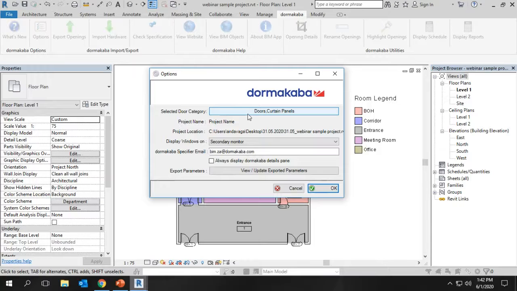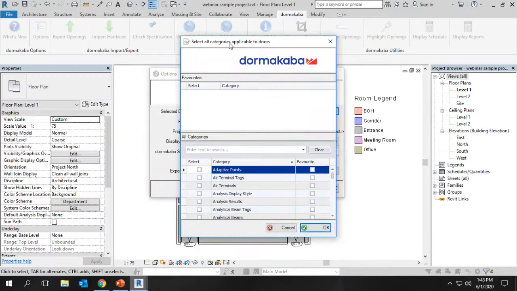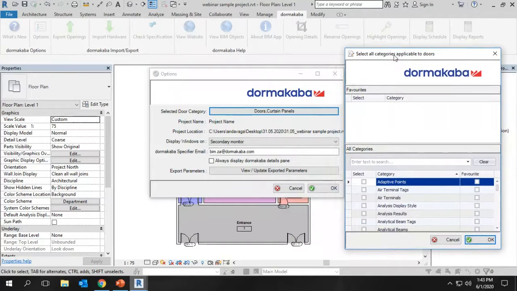Here we have the option to select the category. Sometimes the doors may fall under other categories as well. So the default category is the door. If the door falls under some other category, let's say the designer has put in a curtain wall, so the curtain door comes under the curtain panel. If the door is under the curtain panel, you can add that panel category into the door schedule as well. If it is a generic model or specialty equipment, you can add that category into the door schedule in addition to the normal default door category. So currently curtain wall and doors are added.